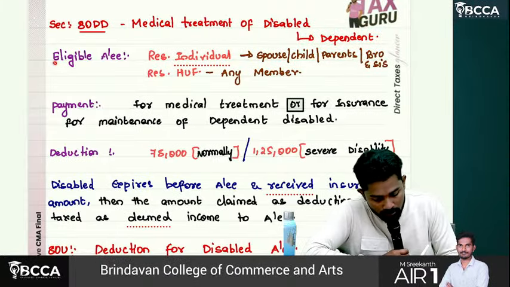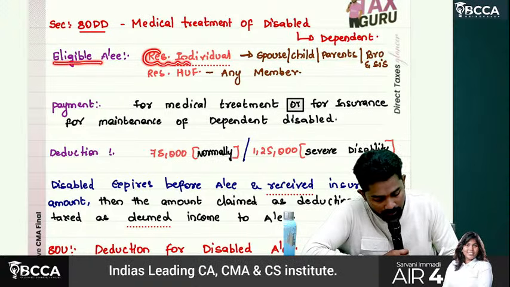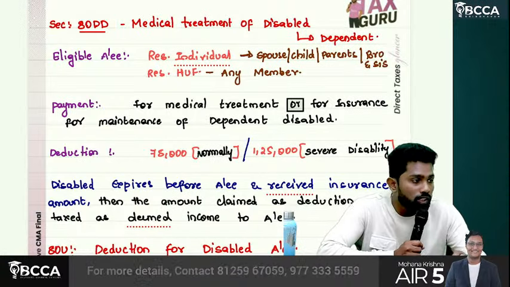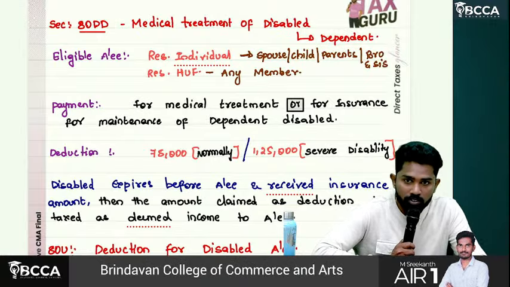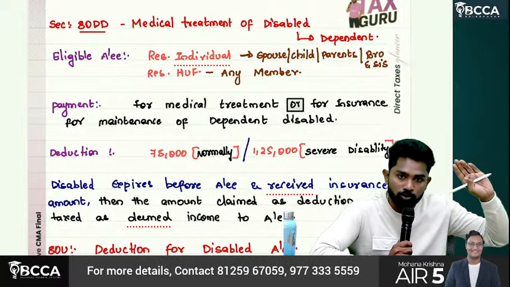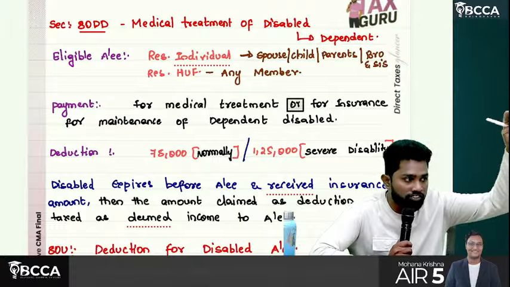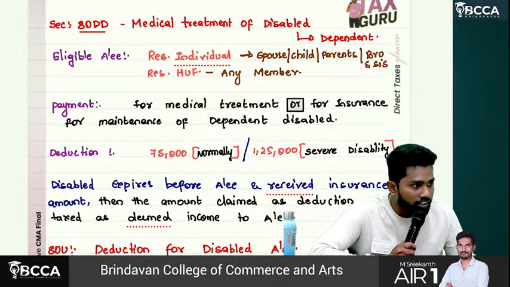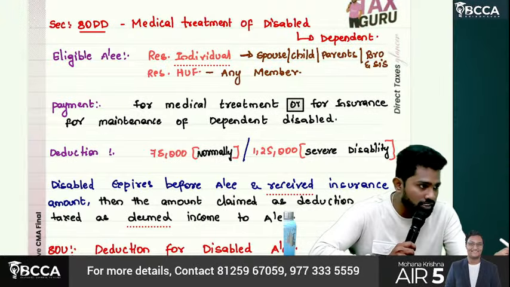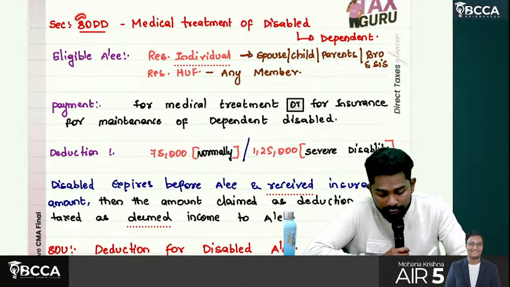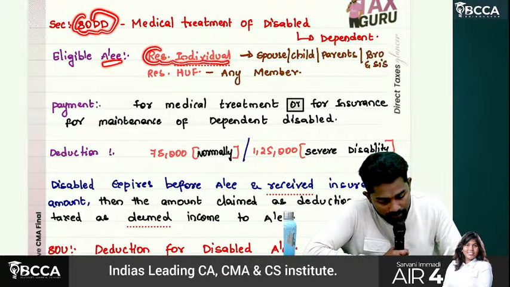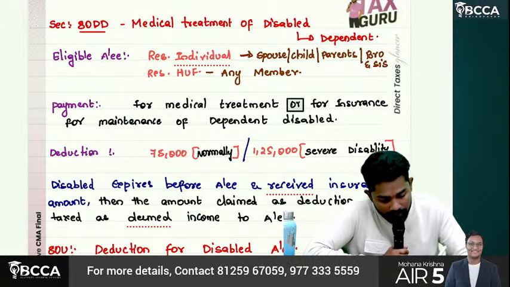Who is the eligible SSE? Resident individual. Sir, understand, 80DD is applicable only for residents. Till now we didn't mention resident and all, except for 80D, the senior citizen extra 50,000 benefit, where we said for residents 50,000 is available, for non-residents only 25,000. Rest all, in any place we didn't mention resident or non-resident. But for 80DD we mentioned that the eligible SSE is only a resident individual.